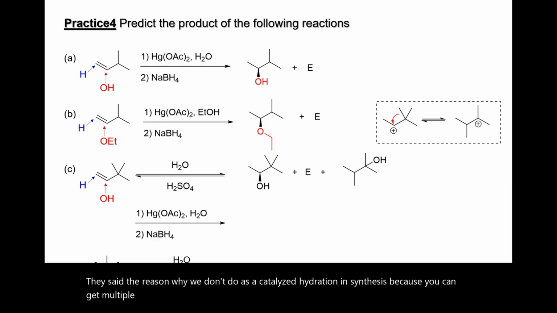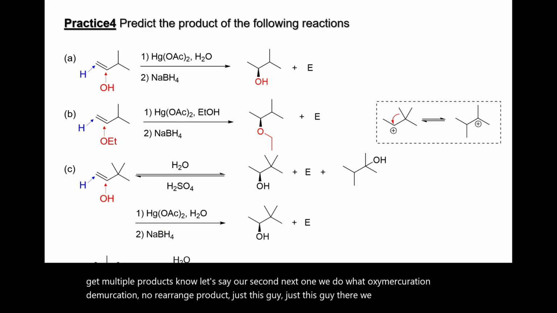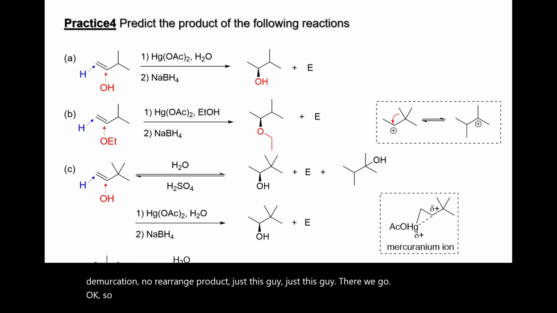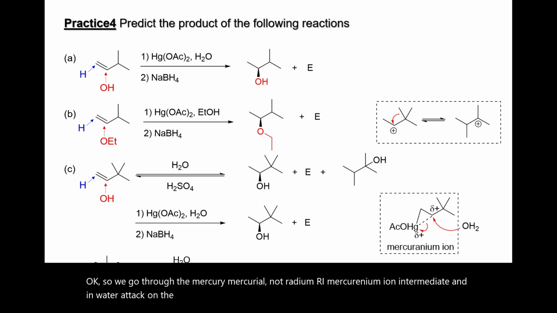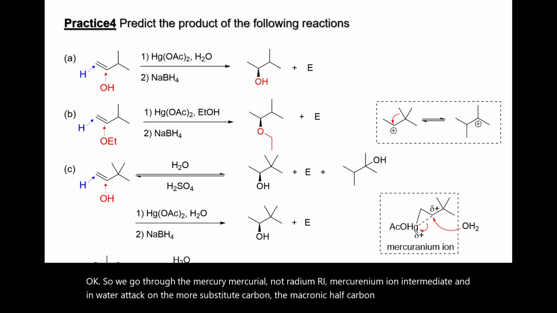All right, next one, we do oxymercuration-demercuration. No rearranged product, just this one. We go through the mercurinium ion intermediate, and then water attacks on the more substituted carbon, the Markovnikov carbon, and then you get this.